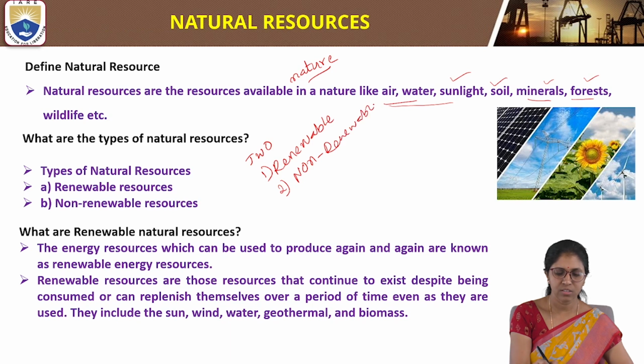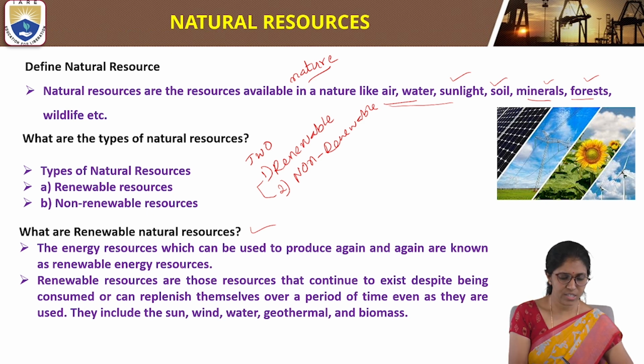A natural resource is a resource available in nature, and these are of two types: renewable resource and non-renewable resource. So the third question is, what are renewable natural resources?